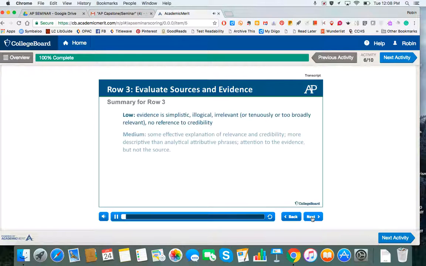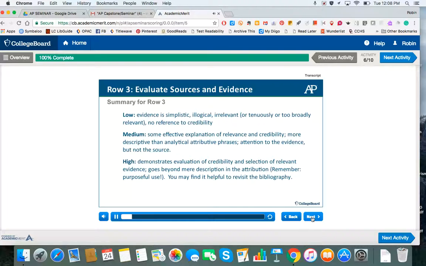Now read through the summary of what to look for in row 3. Another thing to think about when making judgments in this row is that it's important that the report shows that the student understands both how to evaluate evidence contained within sources and how to evaluate the sources themselves. Particularly in the 4 or medium range, the report might show evidence that the student has evaluated the evidence, but has not fully considered the origin of that evidence.